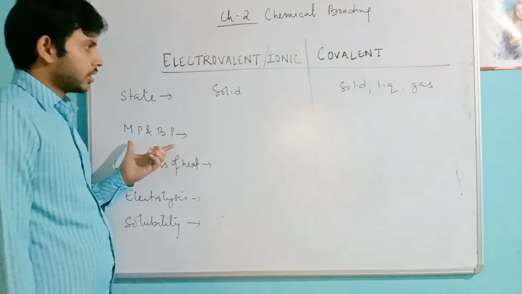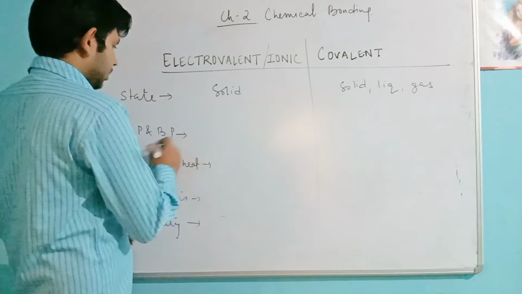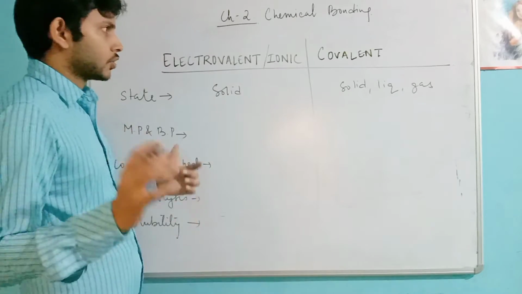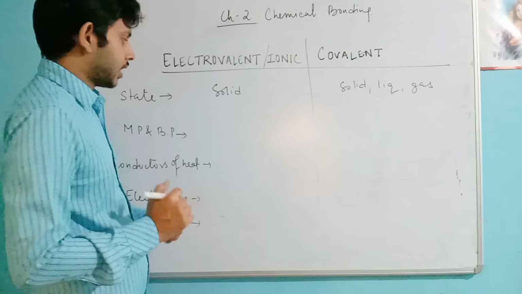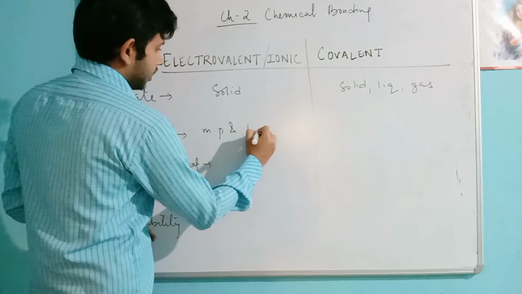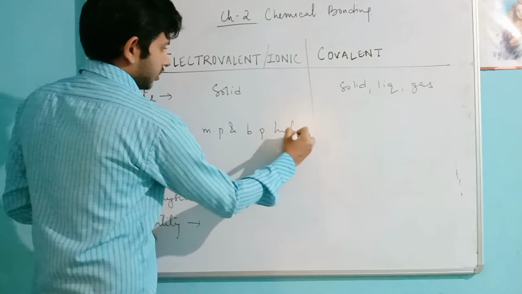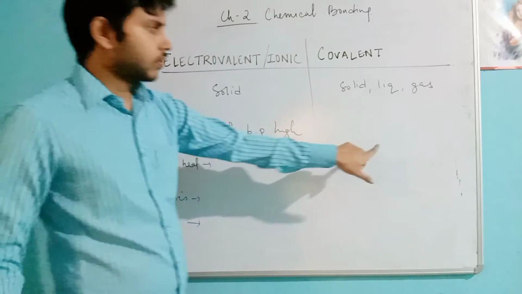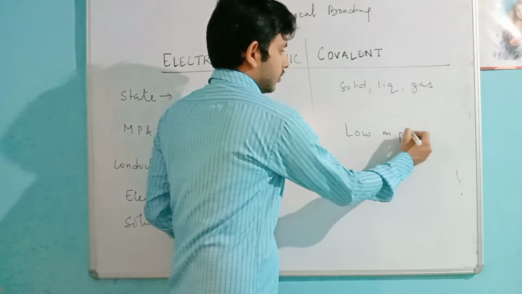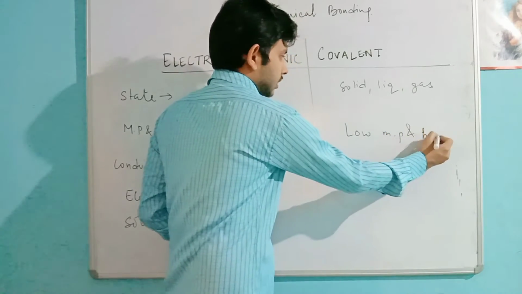Melting point and boiling point, for the same reason: electrovalent compounds have a strong electrostatic force of attraction. That is why melting point and boiling point are high. The same for covalent compounds is low. Why? Because of the weak van der Waals forces.